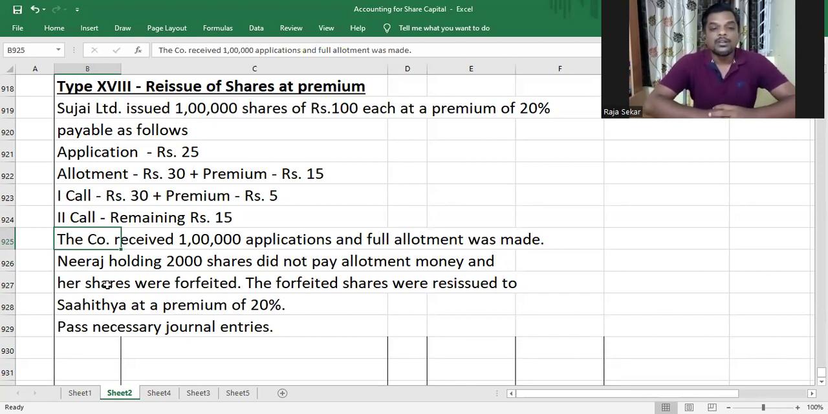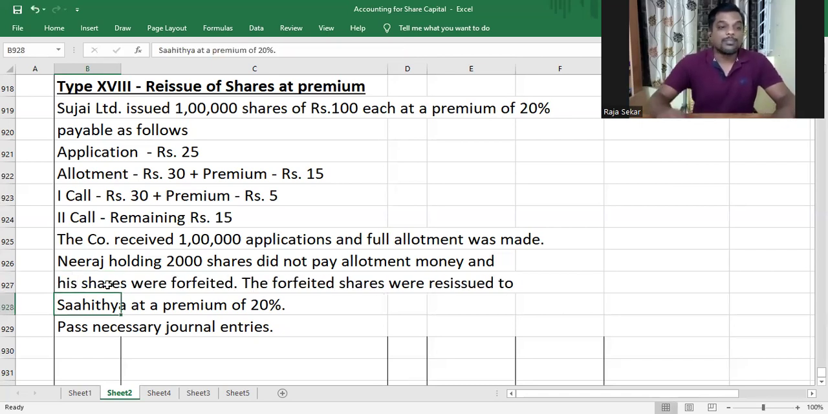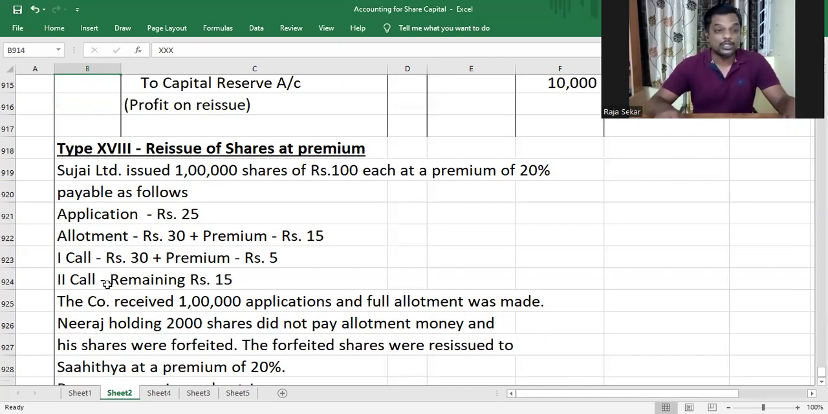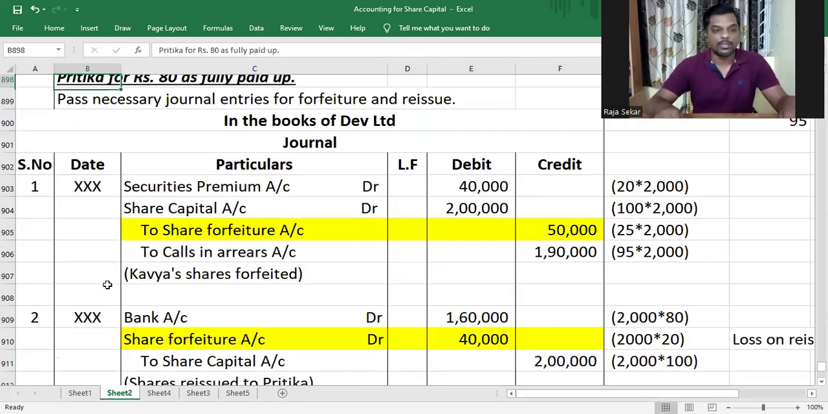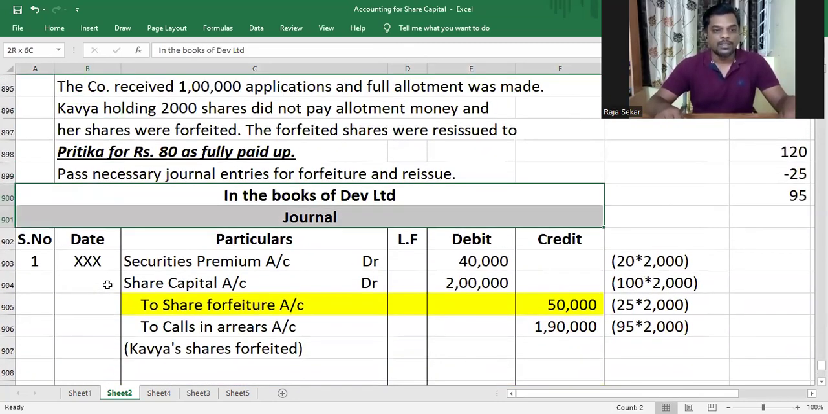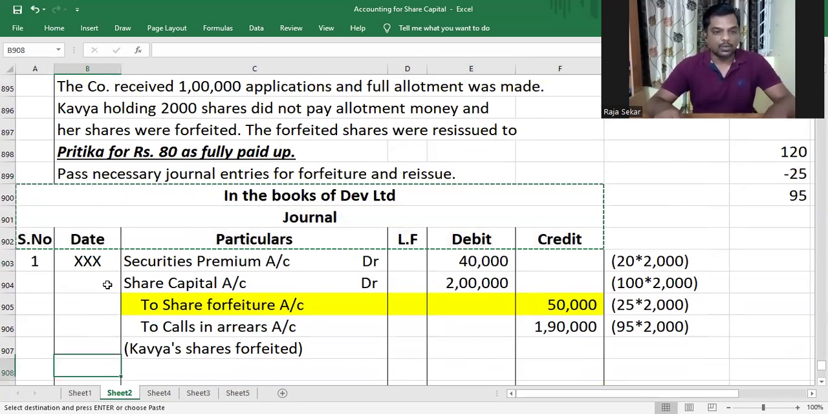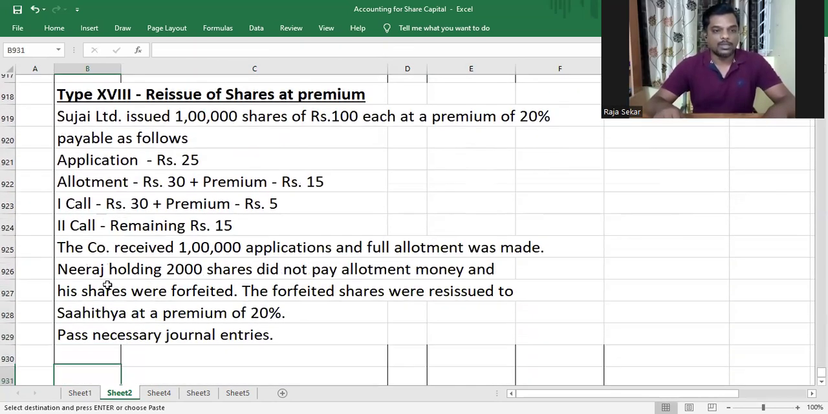The company received 1 lakh applications and full allotment was made. Neeraj, holding 2000 shares, did not pay allotment money and his shares were forfeited. The forfeited shares were reissued to Sahitya at a premium of 20%. So while reissuing, we are issuing at a premium of 20%. Understood or not, my dear children? Well, let's quickly go ahead and solve that problem.